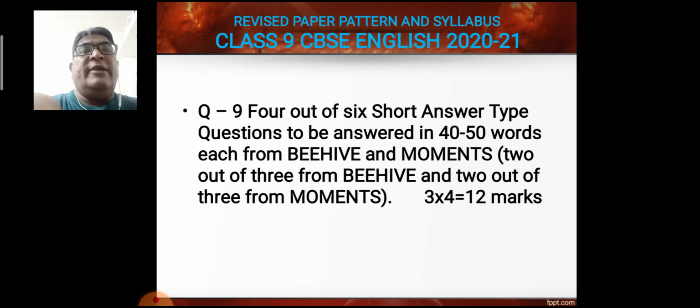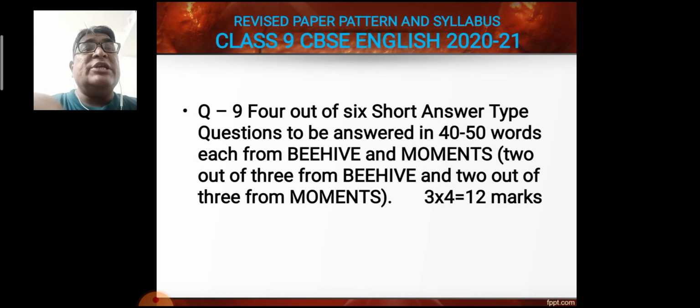Now question number 9, 4 out of 6 short answer type questions to be answered in 40 to 50 words each from BEEHIVE and MOMENTS. 2 out of 3 from BEEHIVE and 2 out of 3 from MOMENTS. So each carries 3 marks. A total of 4 questions will be asked and students have to score 12 marks from this question.